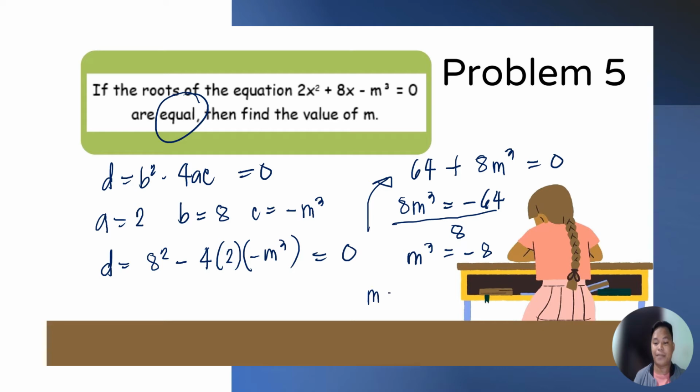Then, m is equal to the cube root of negative 8. And the cube root of negative 8 is equal to negative 2. Therefore, the value of m in this given equation must be negative 2 to have equal roots po.